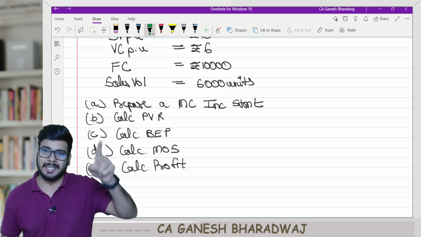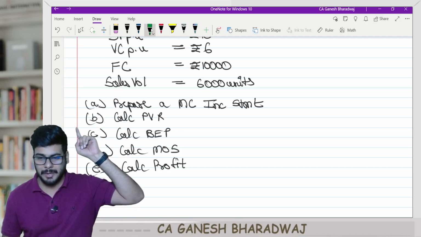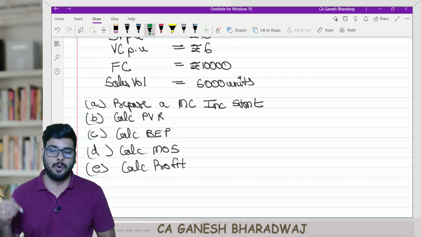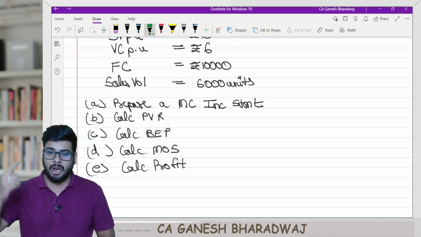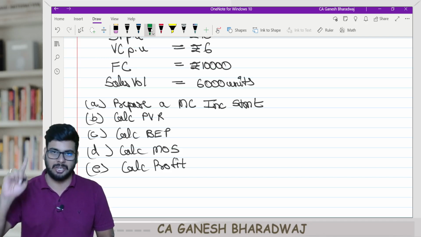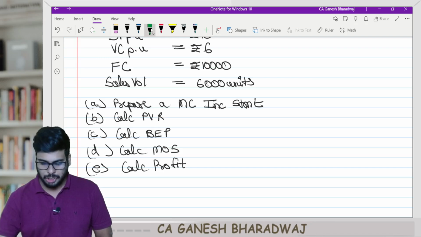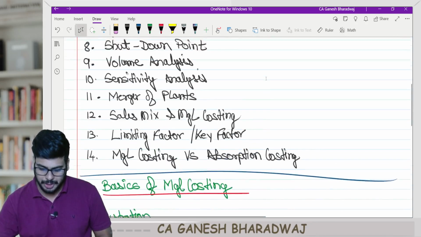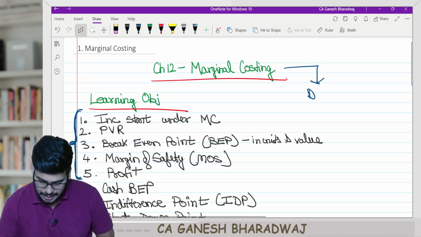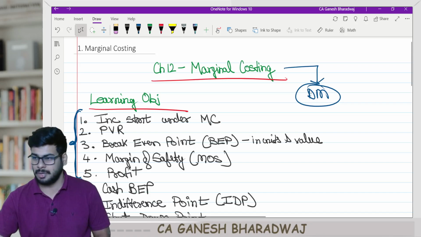That is required only if you want to achieve the stock valuation and profit computation objective. Here I am talking exclusively about decision making. Hence, cost needs to be looked at from the perspective of variable cost and fixed cost. So this chapter achieves the decision making objective.